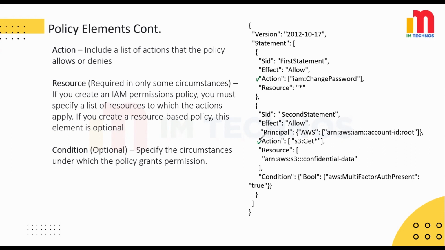Now let's talk about the resources your policy applies to. If you're crafting an IAM permission policy, you will need to specify a list of resources that the actions apply to. But if you are working on a resource-based policy, this part is optional. Lastly, your policy grants permissions only under specific circumstances, basically on conditions.